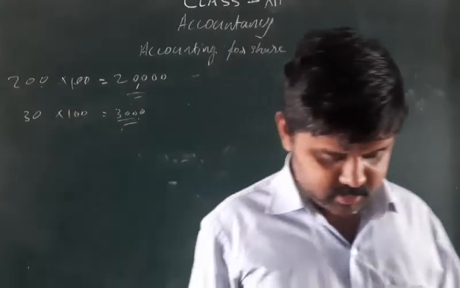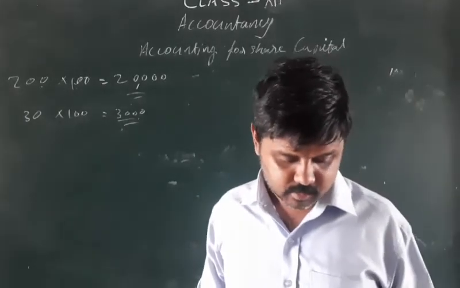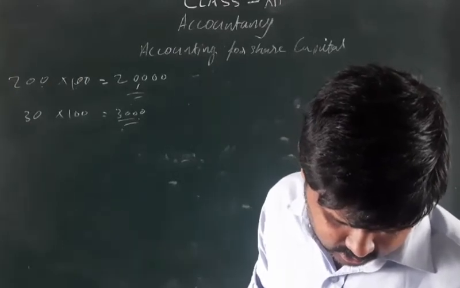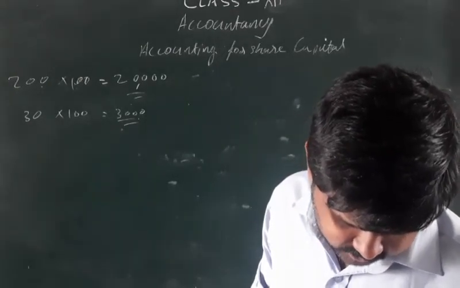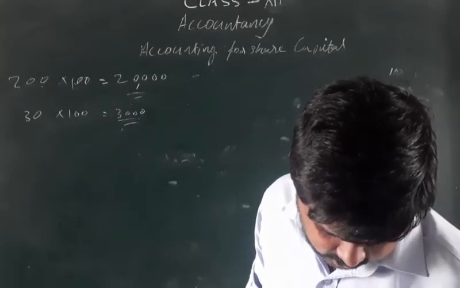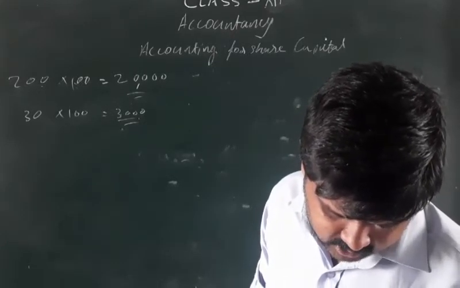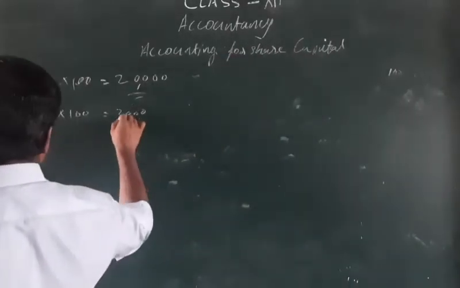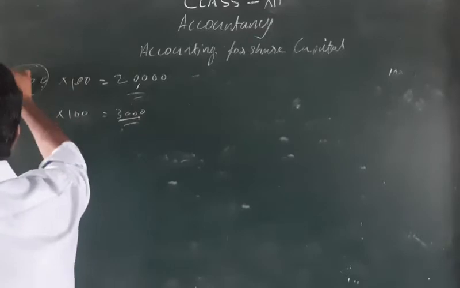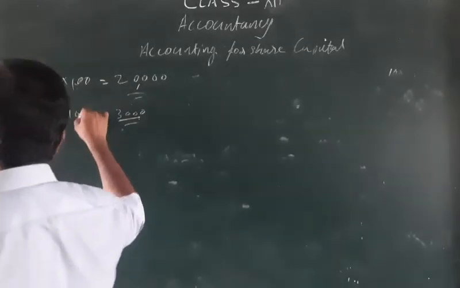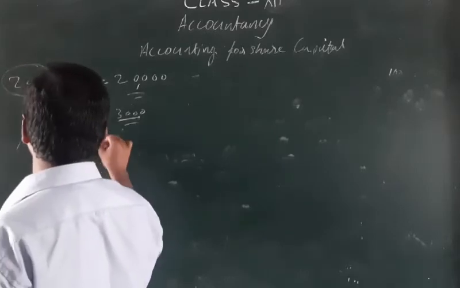Then later you can see that the company decided to reissue these. Out of this, 150 shares were reissued at rupees 60 per share to Mohit, and the company reissued 150 shares out of these 200 shares, not at the same price, but at 60 rupees.